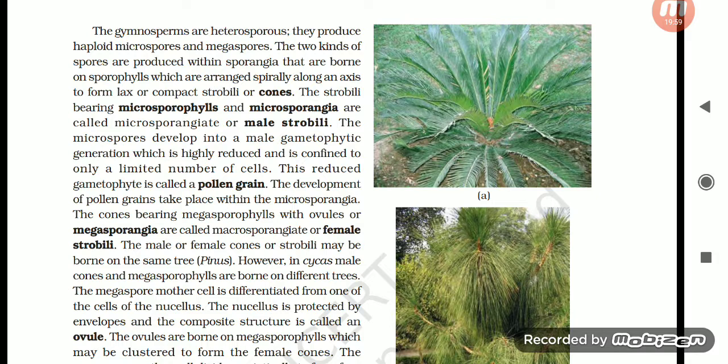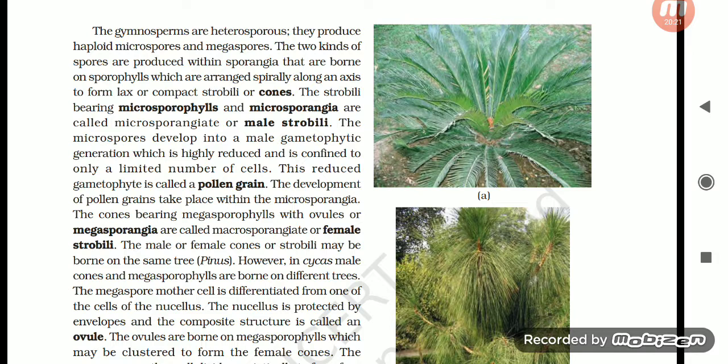The microspores develop into a male gametophytic generation, which is highly reduced and is confined to only a limited number of cells. This reduced gametophyte is called a pollen grain. The development of pollen grains takes place within the microsporangia. The cones bearing megasporophylls with ovules or megasporangia are called macrosporangiate or female strobili.